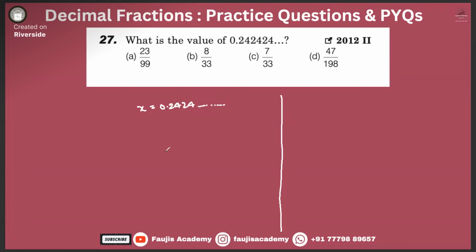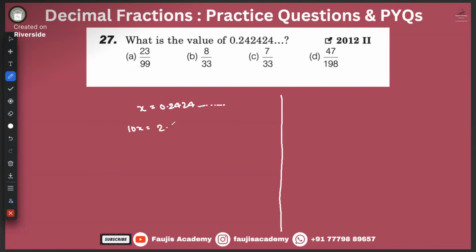For this question alone, and this is the last and final time I'll be explaining, let us assume x is equal to 0.242424. It's a recurring number. It never ends. It just keeps on repeating 242424 till infinity. What is 10x?